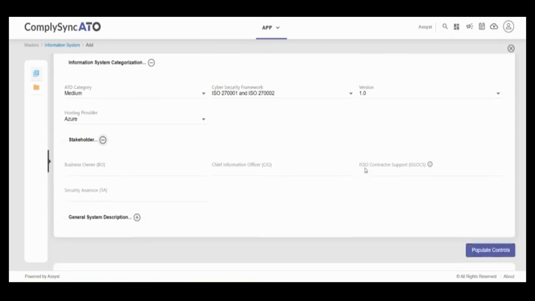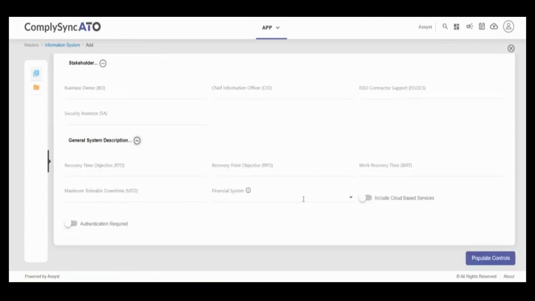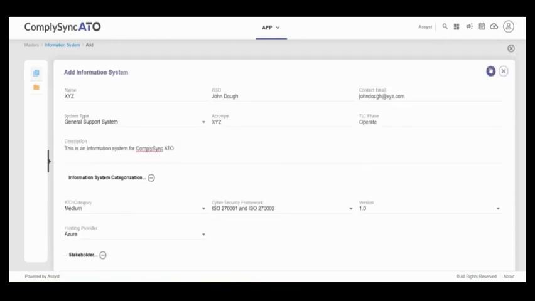And we also have stakeholders. So you have business owners, chief information officers, ISSO, contract support, and security assessor. This demo will not be using any stakeholders, but this is something that users can avail. Then we have a general system description. This is where you would put in your RTO, your RPO, your WRT, your financial system, the maximum tolerable downtime, and whether or not you want to include cloud-based services. Taking all of this information, you would then save the information system that you've just created.